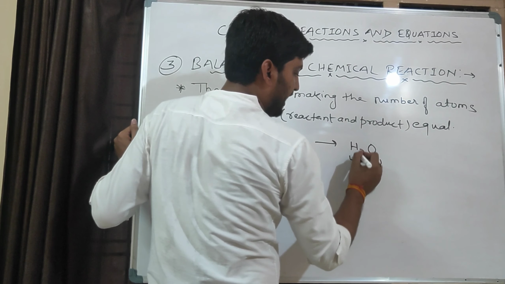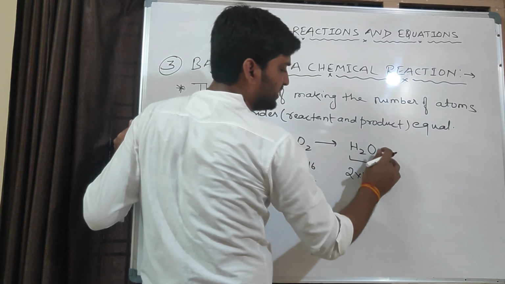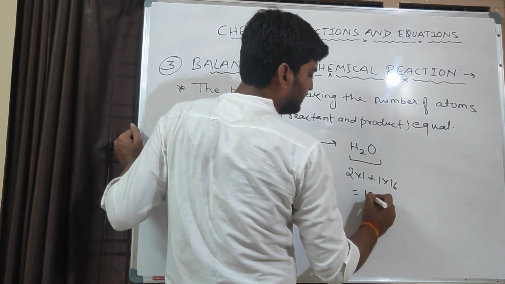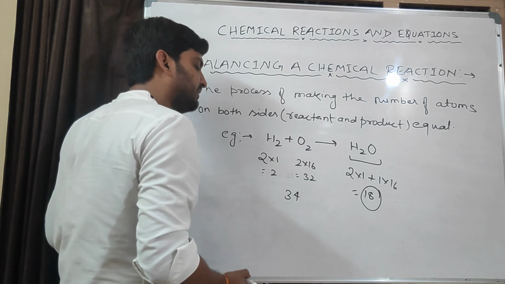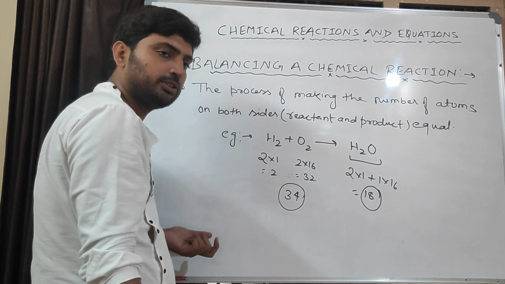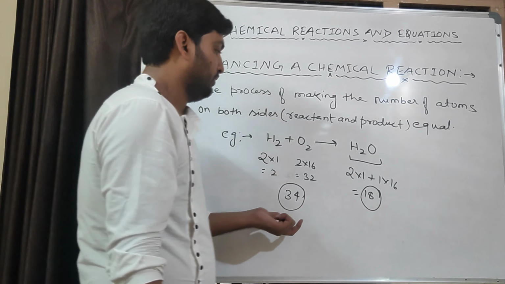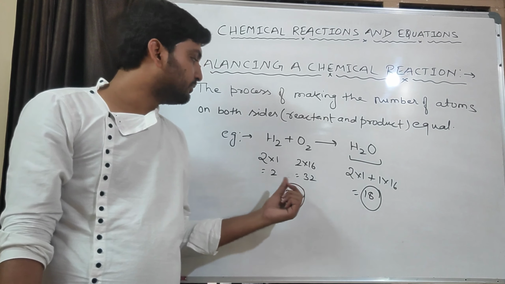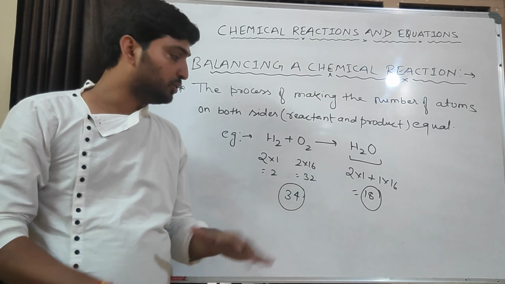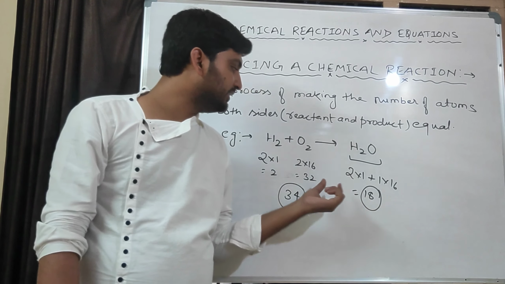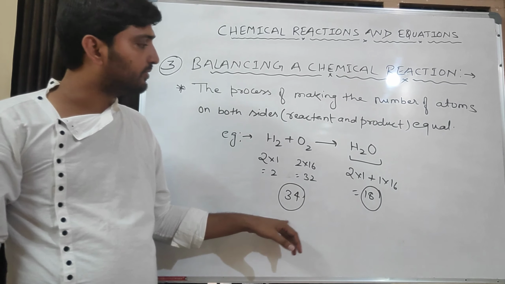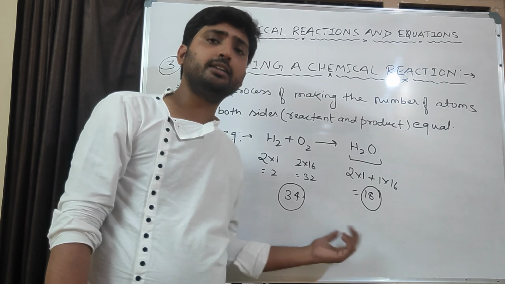Now check here. Hydrogen 2 into 1 plus oxygen. How many atoms are here? 1. 1 into 16, 18. Now see here, the mass of product is 18 and the mass of reactant is 34. It means it is violating the law of conservation of mass. So to follow the law of conservation of mass, we need to balance this chemical equation, because the mass of reactant is 34 but the mass of product is 18 only. They are unbalanced, they are not equal.